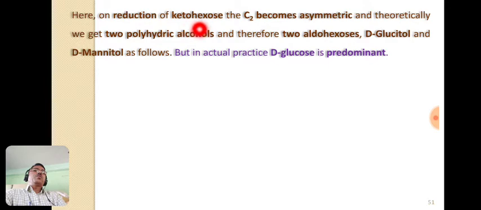Therefore the reduction of ketohexose, means fructose, makes this second carbon atom asymmetric, and we get theoretically two polyhydric alcohols, the products will be two: D-glucitol and D-mannitol, that are the two polyhydric alcohols. But in actual practice D-glucitol is the major product. That's why this D-glucitol on oxidation forms D-glucose.